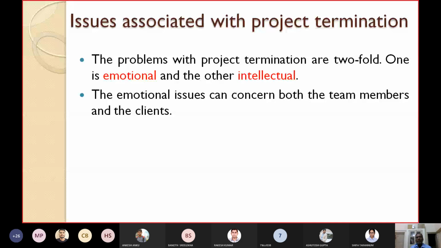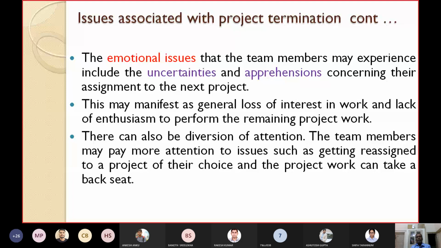Now let's see about the emotional issues. The emotional issues that the team members may experience may include the uncertainties and apprehensions concerning their assignment to the next project. The more you delay, the more your project will be delayed. These employees will be under pressure.